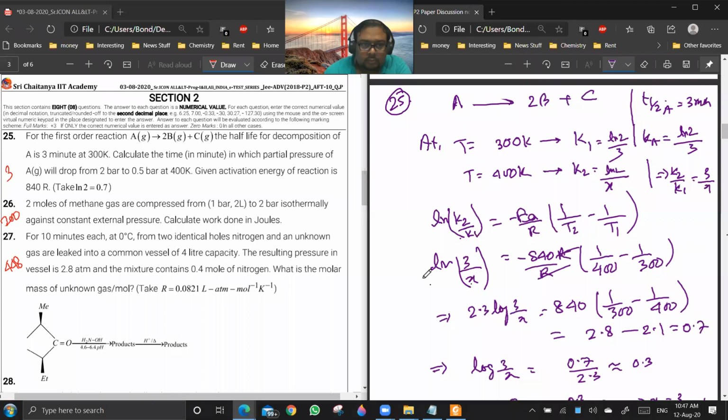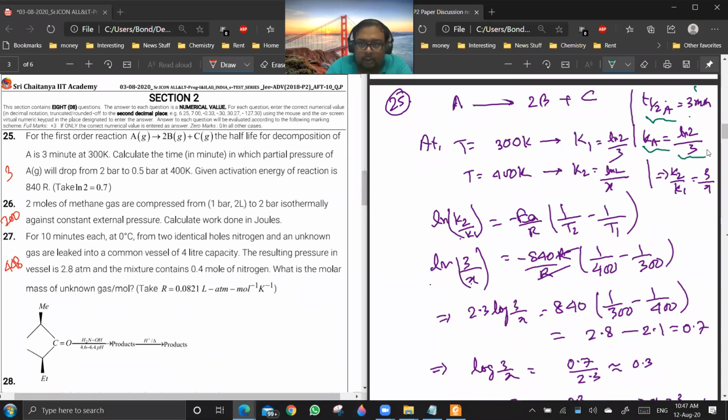So 25. See, in 25, you are having a reaction A giving 2B plus C, and the half-life is given to be 3 minutes. If half-life is given to be 3 minutes, then obviously you can find out the K, it will be ln 2 by 3.